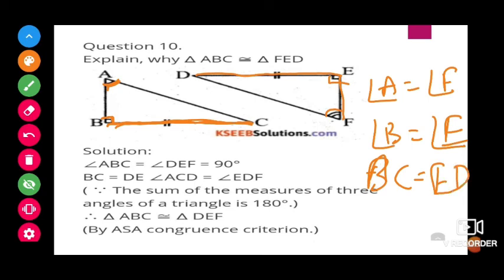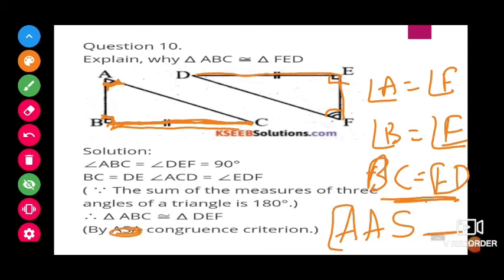So what we are showing here, these two angles and the following side are equal. So which criterion can we use? AAS, angle, angle, side. This is not ASA, it's the AAS congruence criterion we will use, and we can say that both the triangles are congruent.